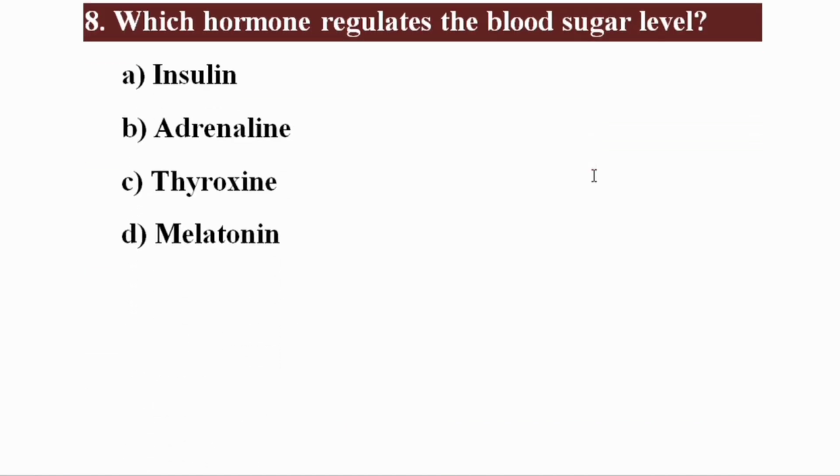Which hormone regulates blood sugar level? The right option is alpha, insulin regulates blood sugar level.